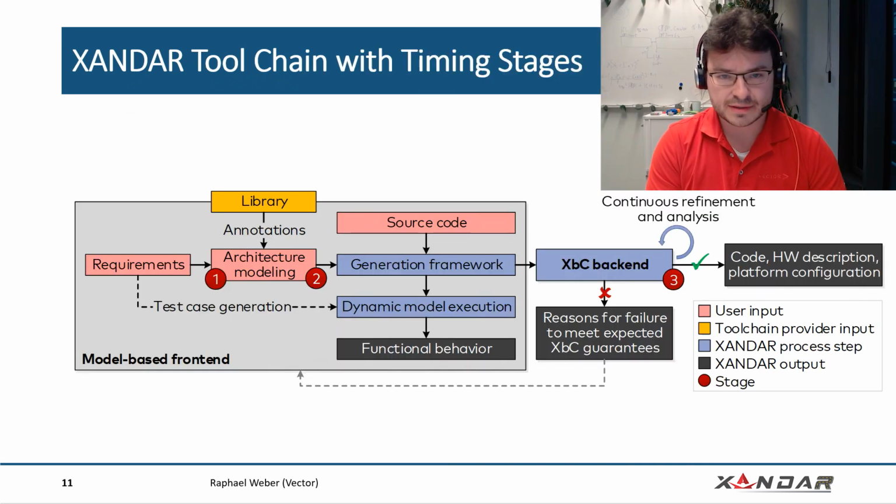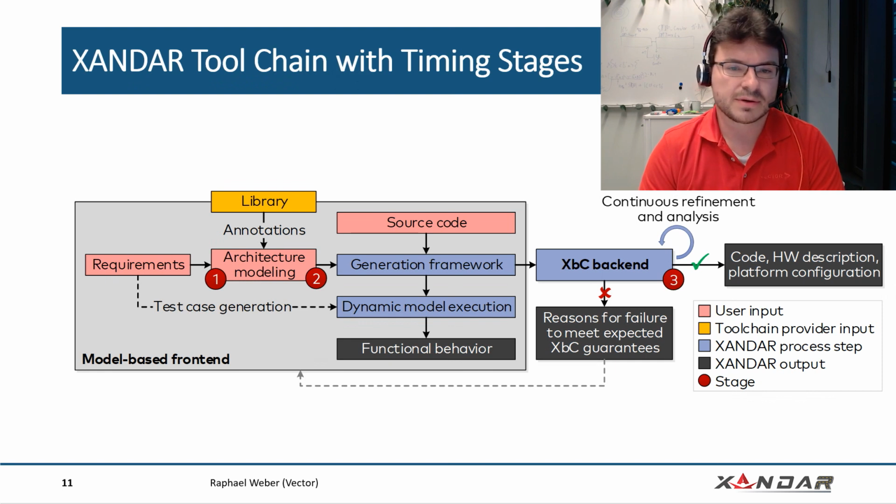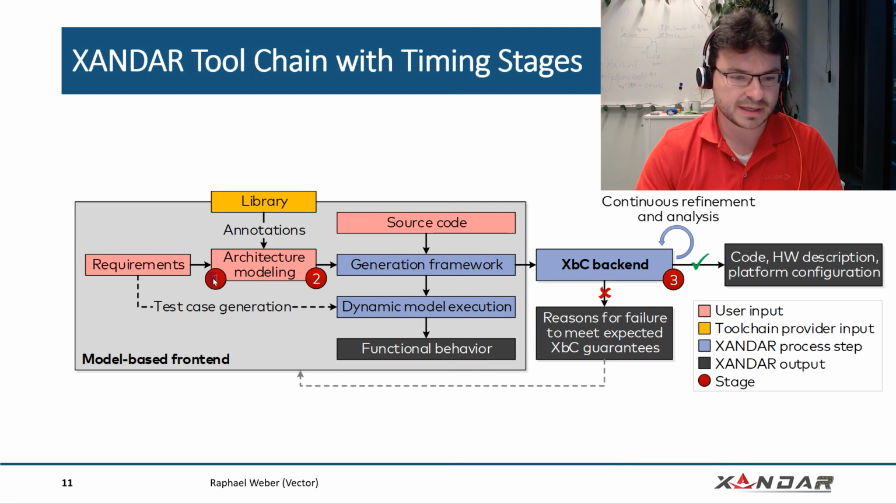The XANDAR toolchain, so the tool flow that we considered in the XANDAR project, is shown here, and we enriched it with specific points in the toolchain where we consider timing. So we call these timing stages. And there is the 1, the 2, and the 3. Not going into too much detail here, we start with a model-based front end. In the architecture modeling, we have the logical architecture timing and the software architecture timing. That's number 2. And then we go into the back end, and there we have some more details about the